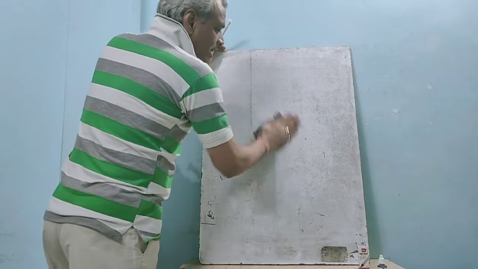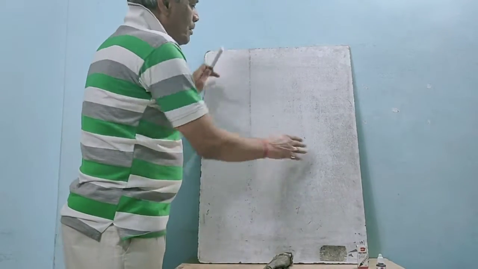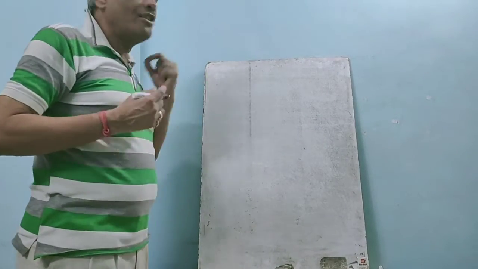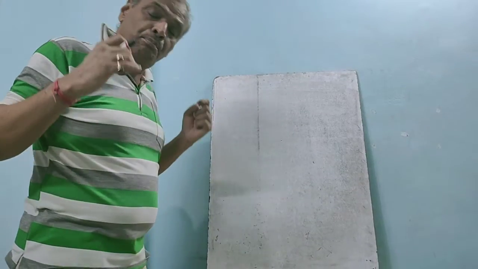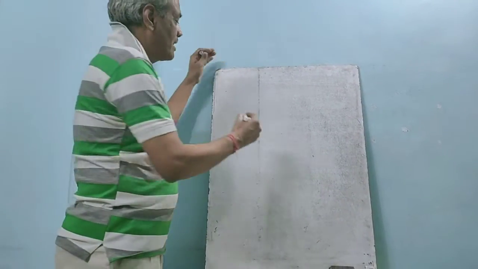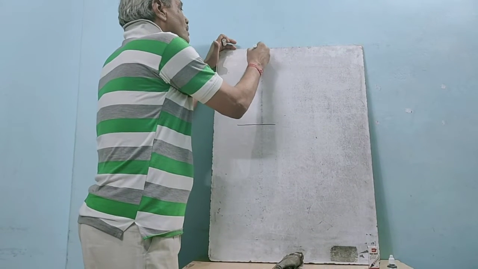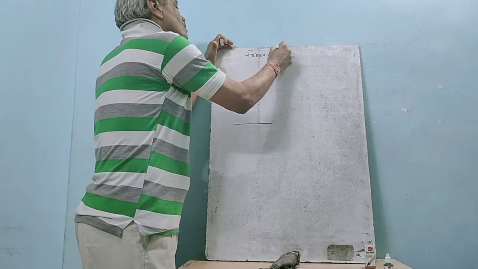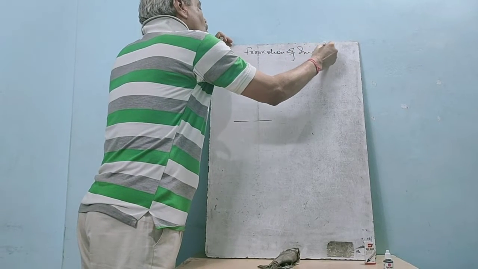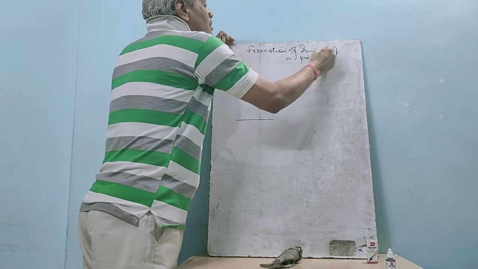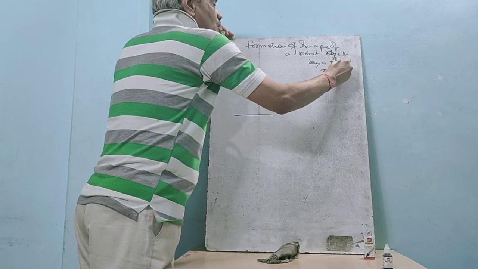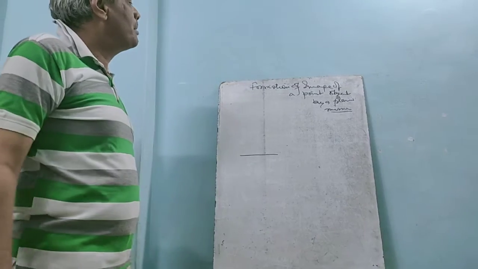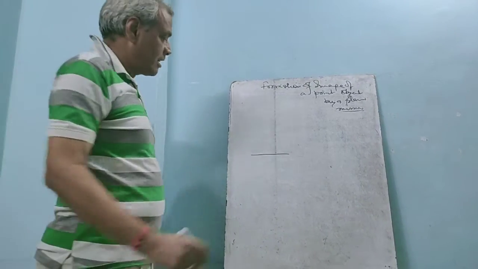Now see how to draw the image of a point object by a plane mirror. How to draw the diagram of the formation of image of a point object by a plane mirror.